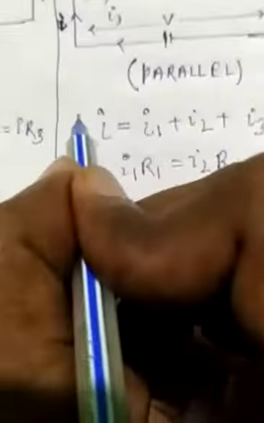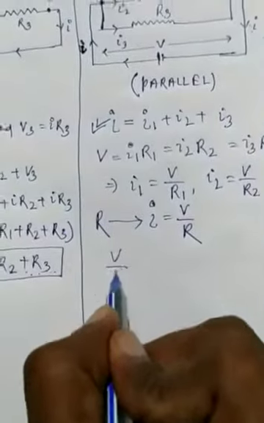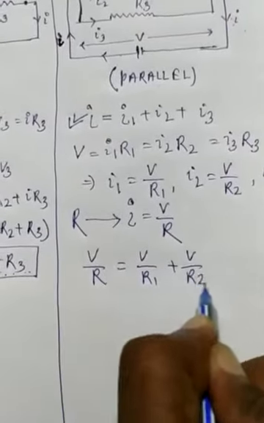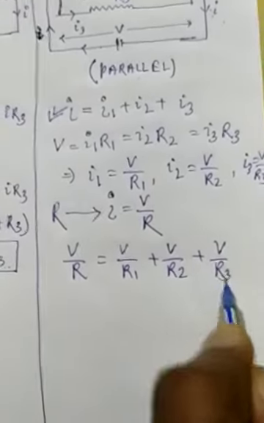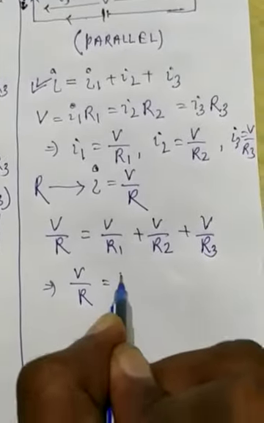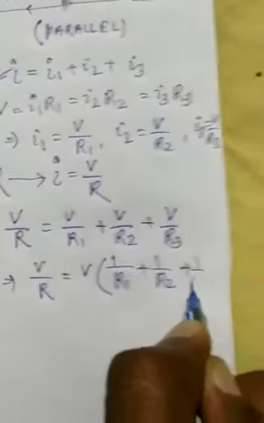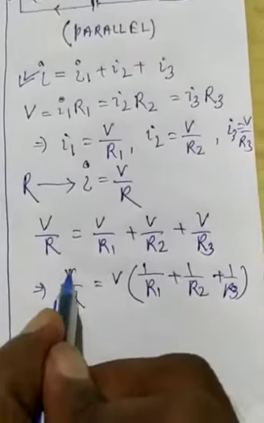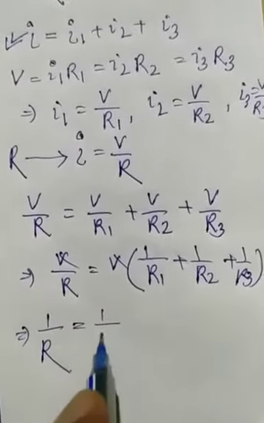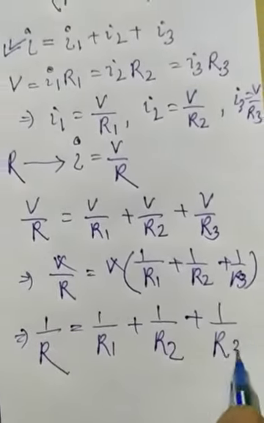Now putting all these values in this equation, we get V by R is equal to V by R1 plus V by R2 plus V by R3, which implies V by R is equal to V into 1 by R1 plus 1 by R2 plus 1 by R3. Cancel V and V, so we get 1 by R is equal to 1 by R1 plus 1 by R2 plus 1 by R3.